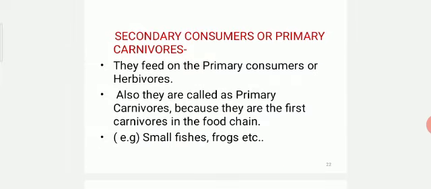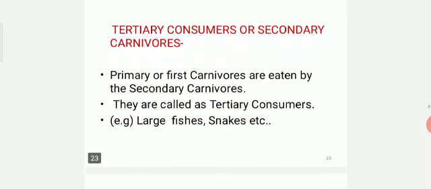Secondary consumers or primary carnivores. They feed on the primary consumers or herbivores. Also, they are called primary carnivores because they are the first carnivores in the food chain. Examples: small fishes, frogs, etc.